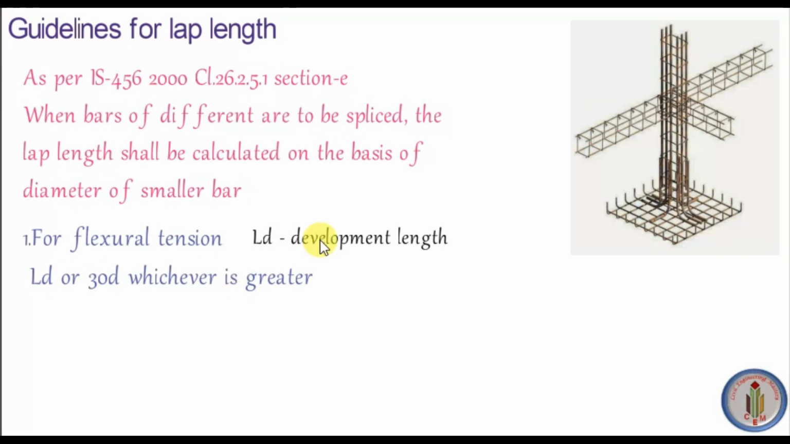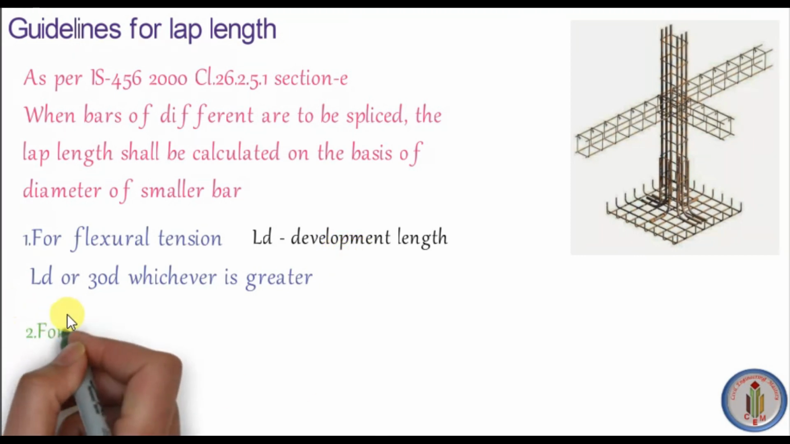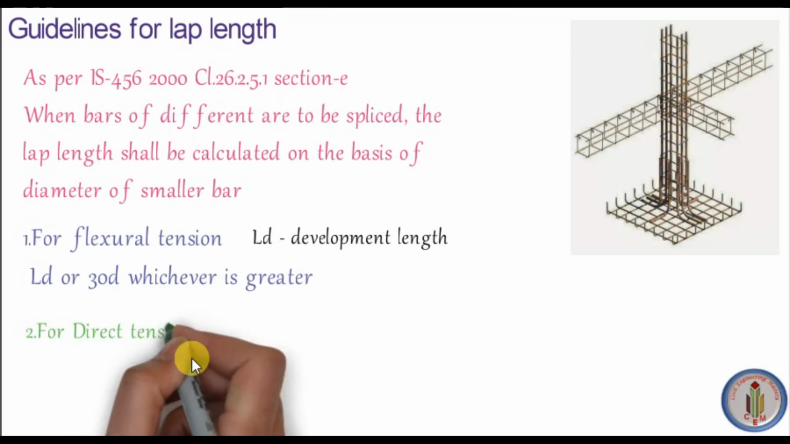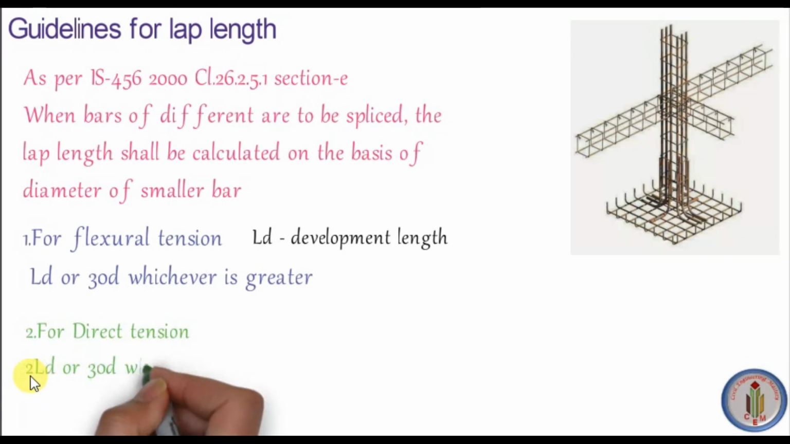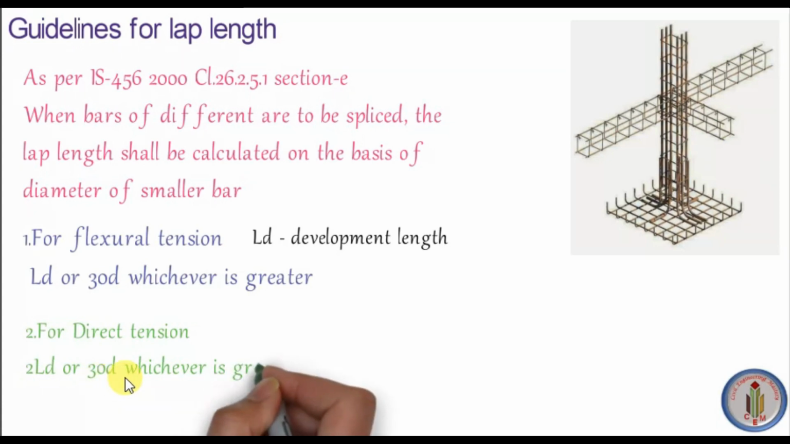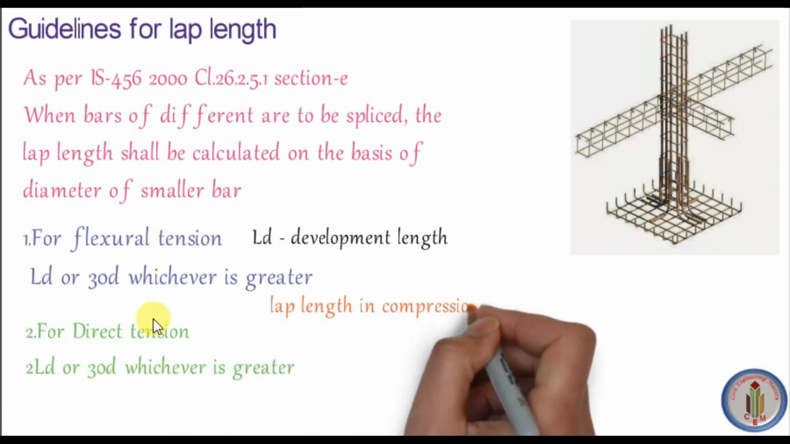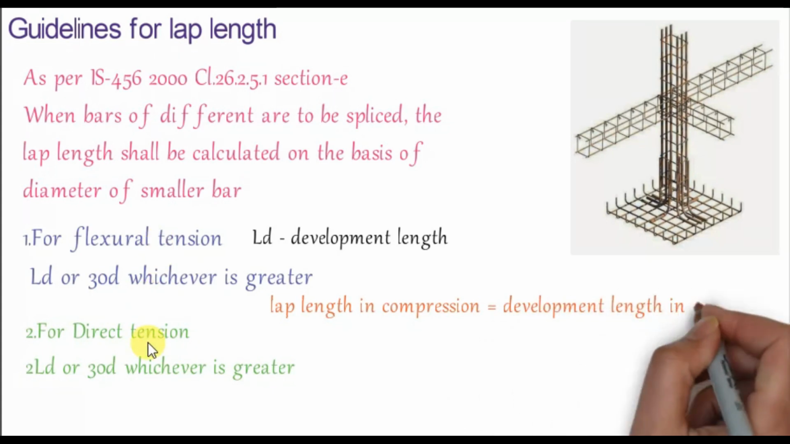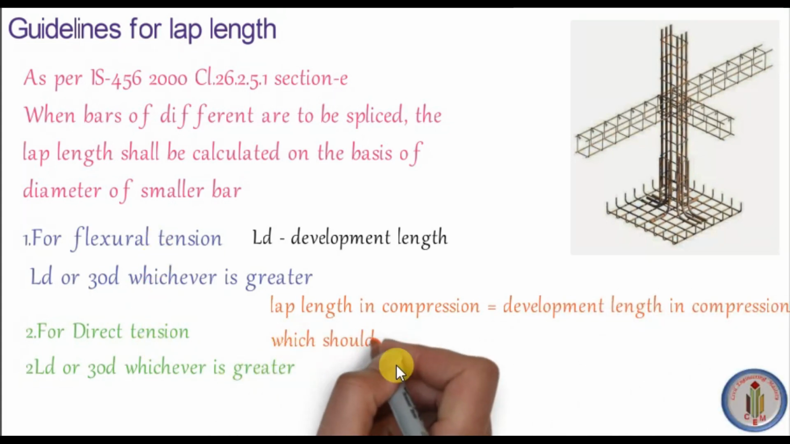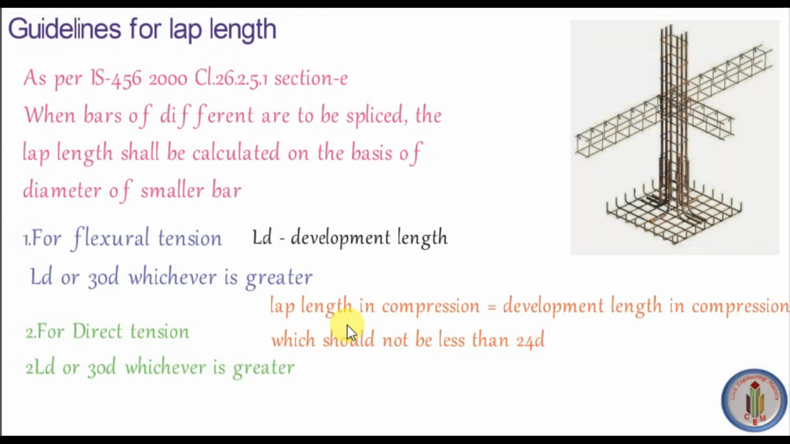Here LD is the development length. So after finishing this one, I'll explain about development length. Next, let's see for direct tension. For direct tension, it is 2 LD, 2 times LD or 30D, whichever is greater. So these two are the calculation of lap length for tension, and next, lap length calculation for compression.